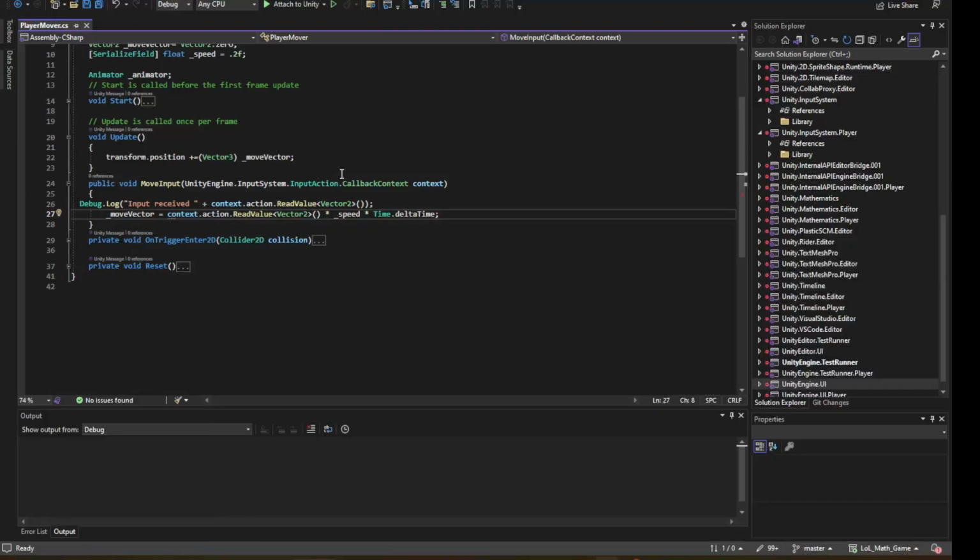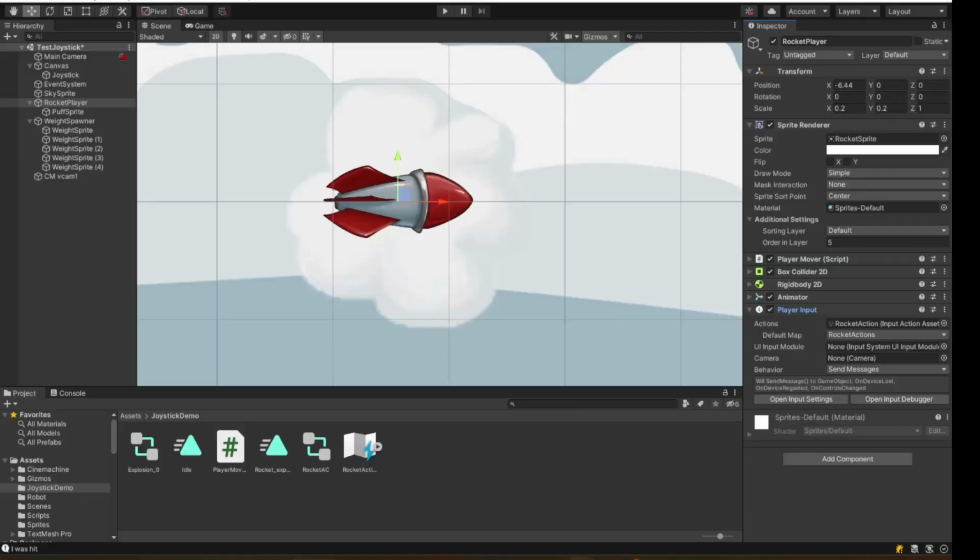Read value, we're reading a vector2 from it, multiplied by the speed variable that we've set, and multiply that by time.delta time, because we always want to be frame rate independent. Okay, so we save that. We jump back into the editor.